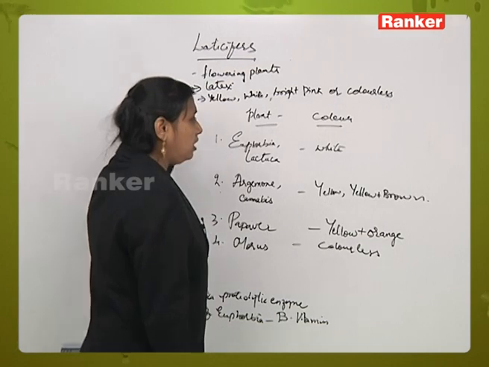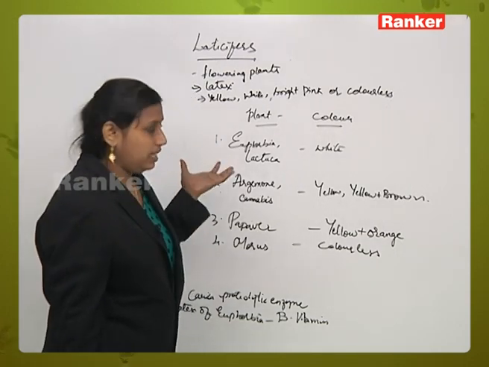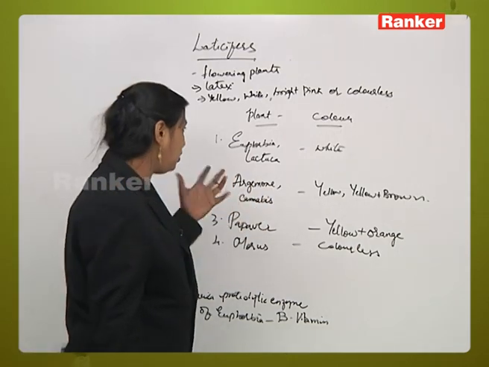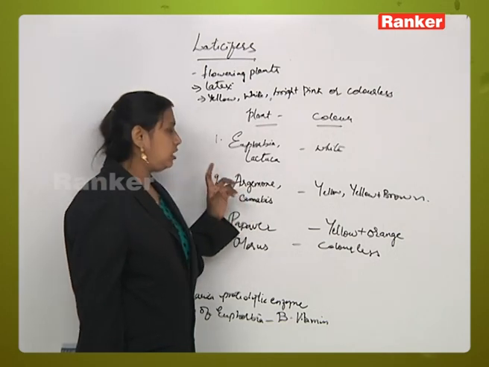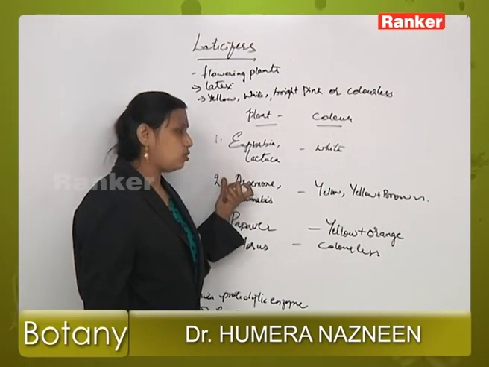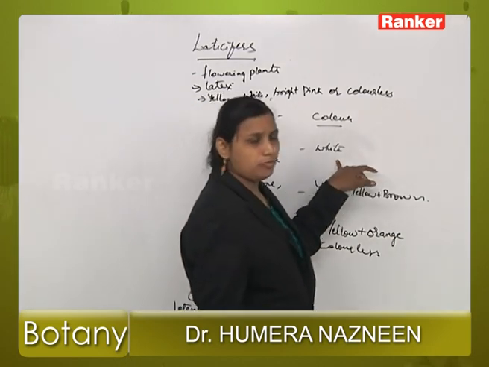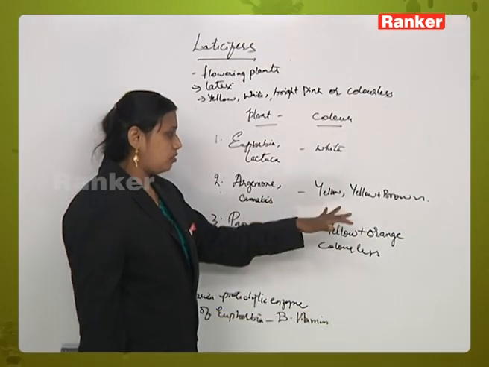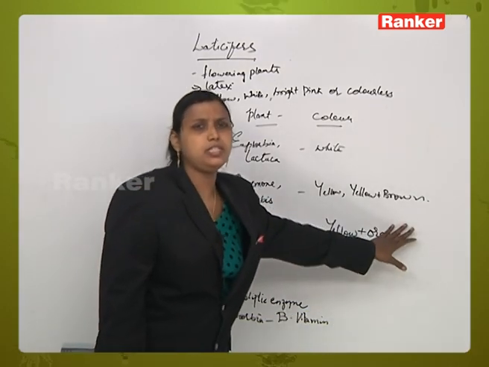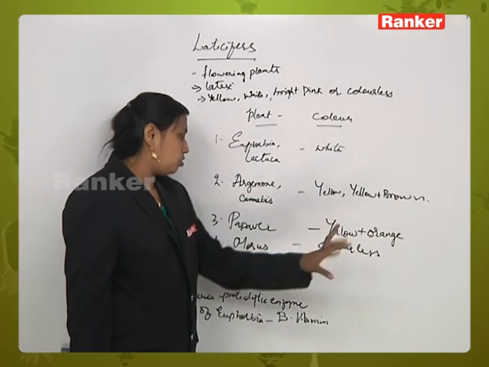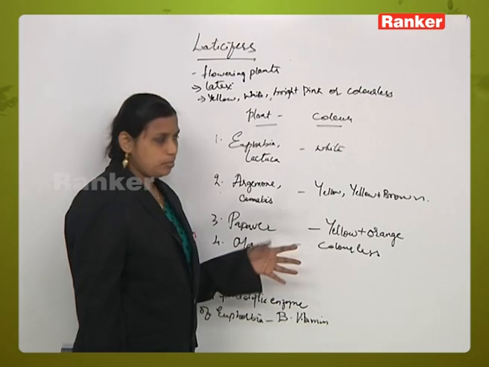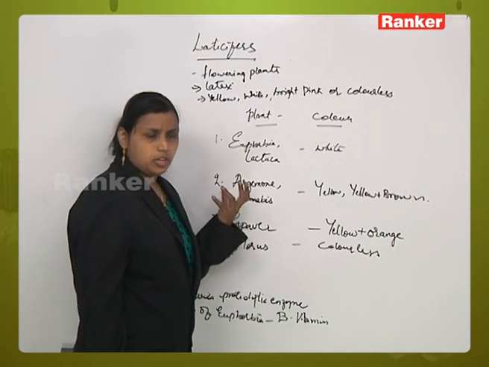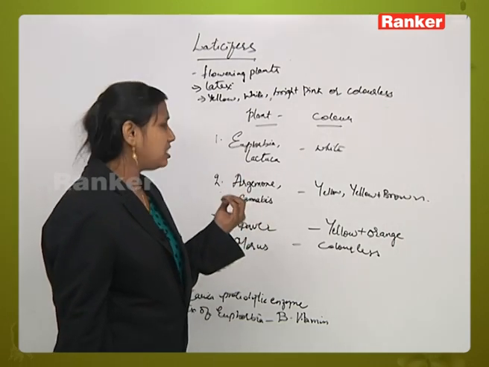Now here I have given a list of some plants which secrete latex, and the color varies depending upon the different plants. For example, as per your syllabus, euphorbia and lactuca secrete white latex. In argemone the latex is yellow, and in cannabis it is a yellow plus brown combination. In papaver you will see a combination of yellow and orange, and in morus the latex is colorless.